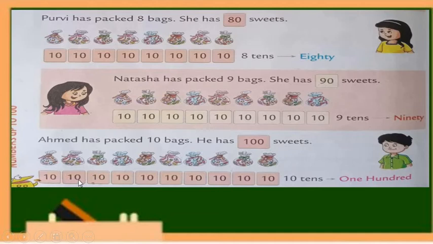Look, 1, 2, 3, 4, 5, 6, 7, 8, 9 and 10. This is 10 tens. It means 100. So we can say that Ahmad is having 100 sweets with him. He has 100 sweets. Okay.